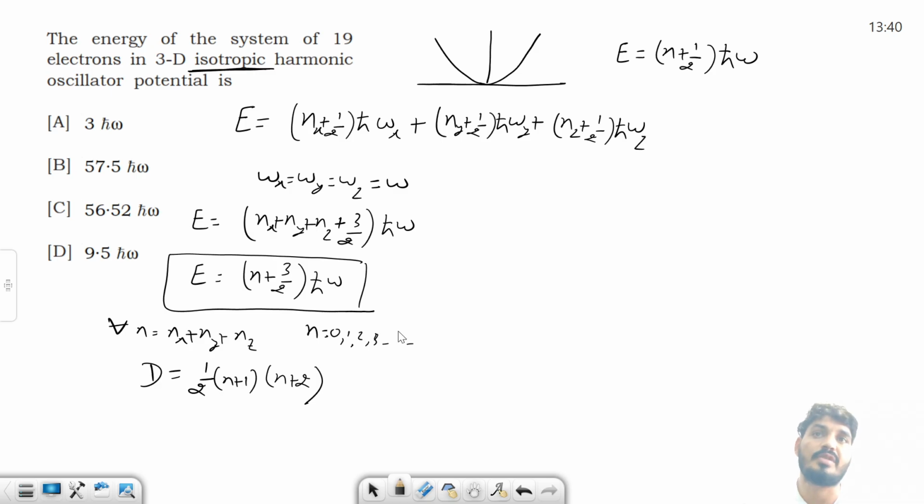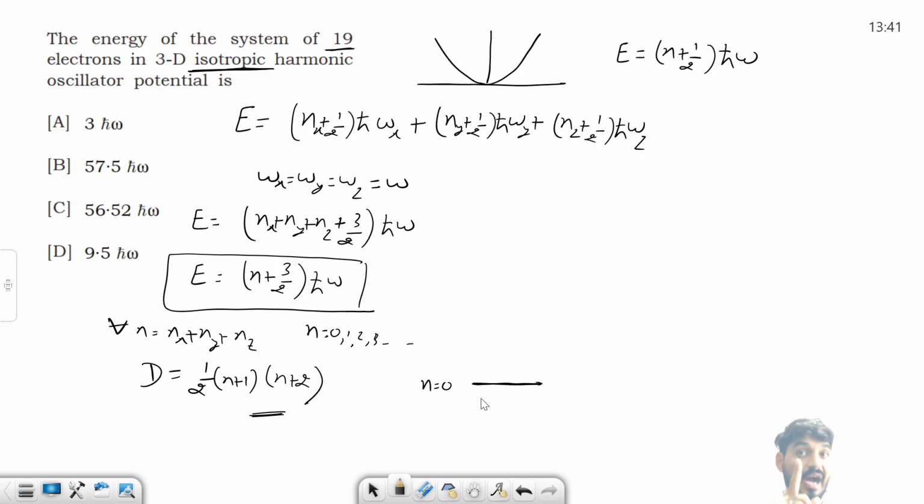Now you have to find out the total energy for 19 electrons. कैसे करें? First see the energy levels. First one is the ground state, n equals 0. So for n equals 0, what is the degeneracy? Check here. When you put n equals 0, you will get only 1. So the degeneracy is 1.